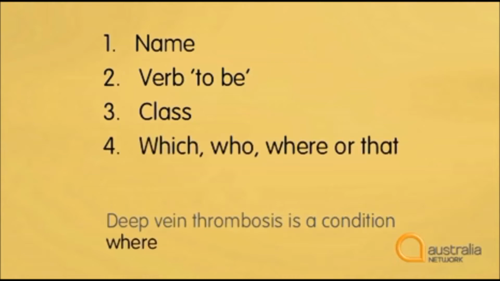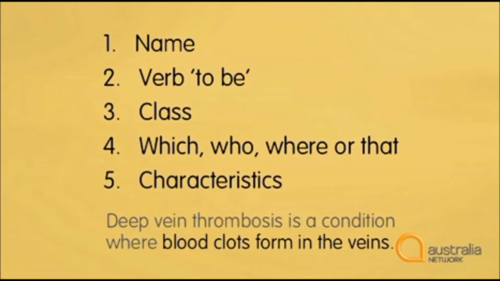Next, we use a word like which, who, where, or that. Deep vein thrombosis is a condition where. And finally, we give the characteristics of the thing. This could be a physical description or a description of behaviour. In the case of a medical condition, this would most commonly be the symptoms or effects of the condition. Deep vein thrombosis is a condition where blood clots form in the veins.